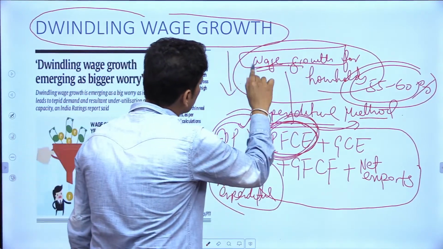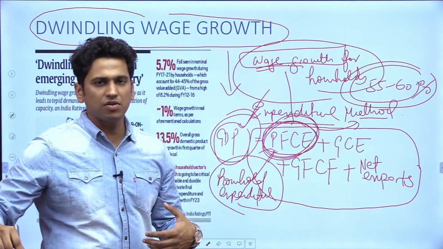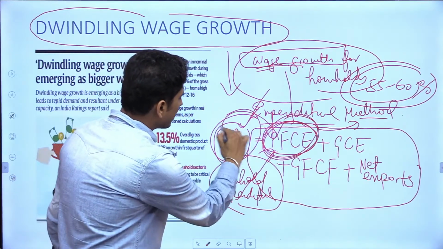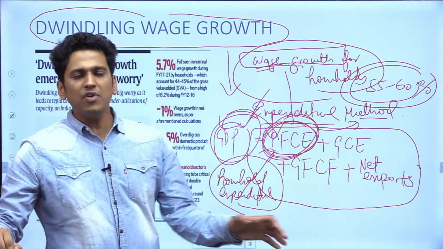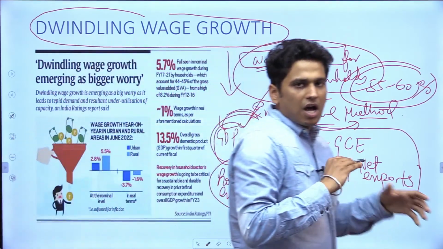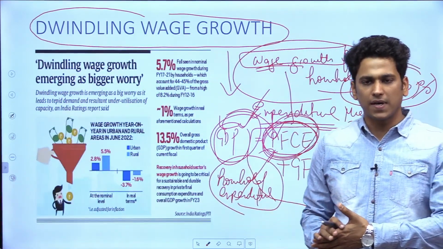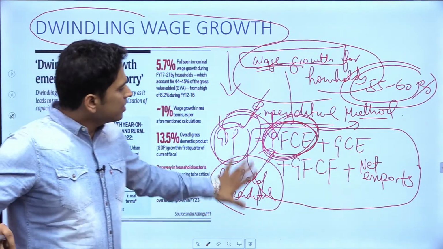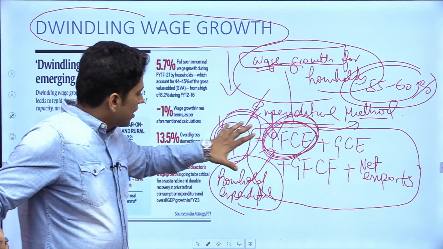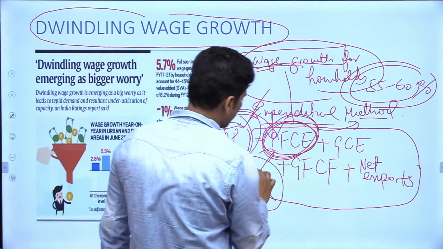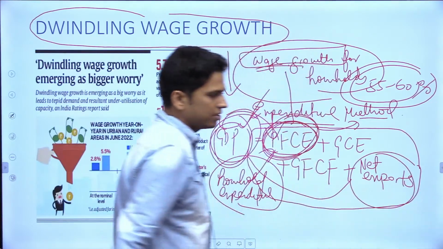If the wage growth reduces, let's say our wages reduce, our consumption expenditure would be reduced, and that would have a direct impact on GDP, and we cannot afford that impact on GDP. Why? Because अभी कोविड पैंडेमिक से हम रिकवर कर रहे हैं and we want our GDP numbers to grow. Second thing that is very important is, let's say in Europe, their GDP depends more on export expenditure.